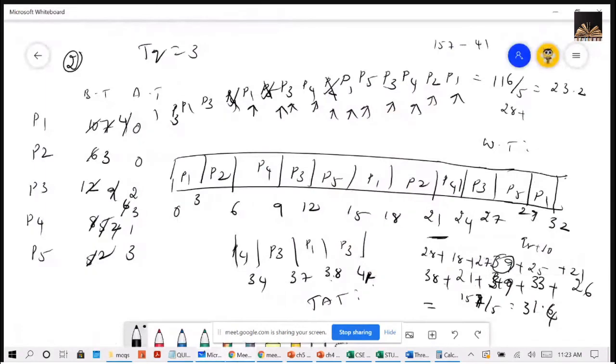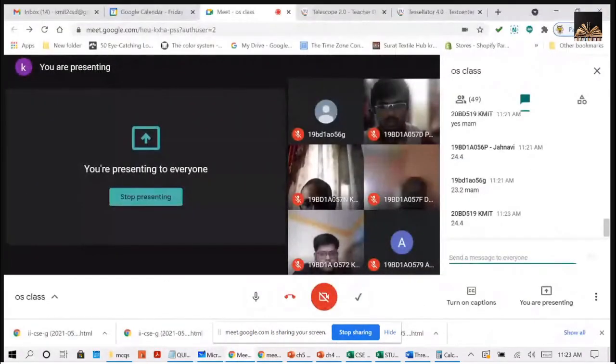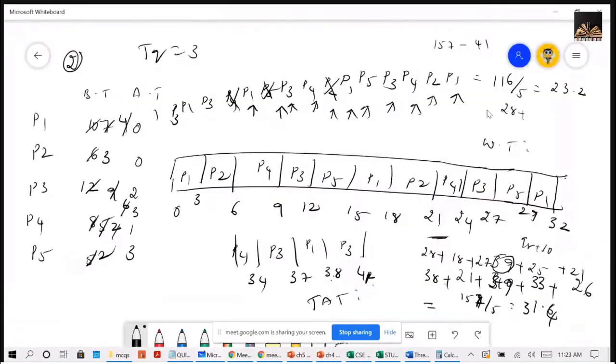Why did I get 23? Guys, here I got 23.2 only, but you are having some doubt, so I solved again. Which one is correct now?